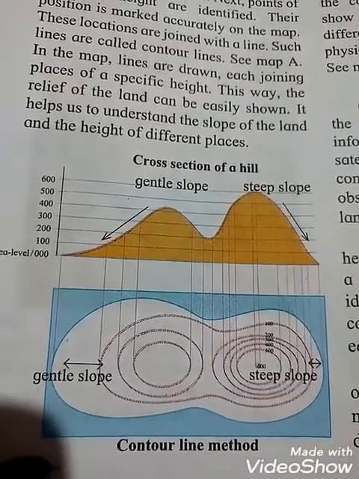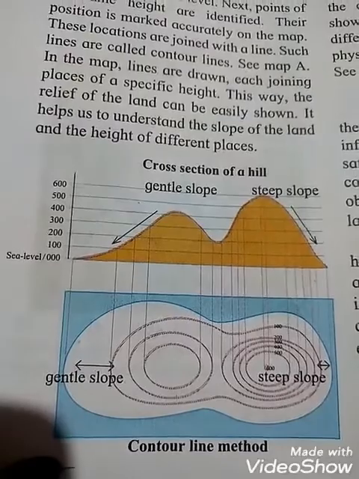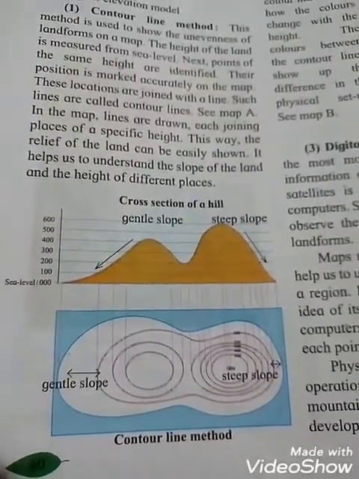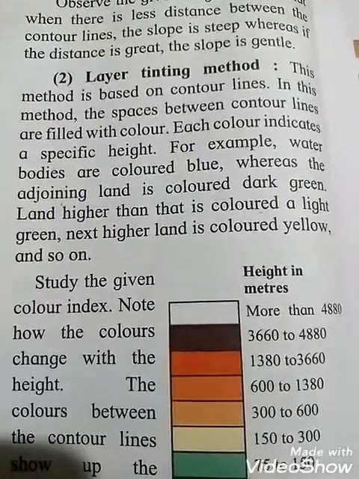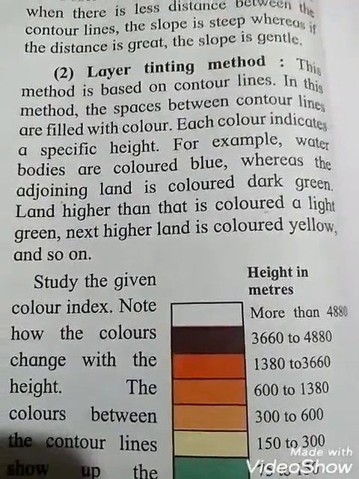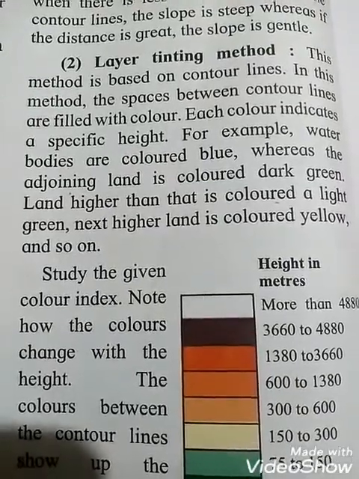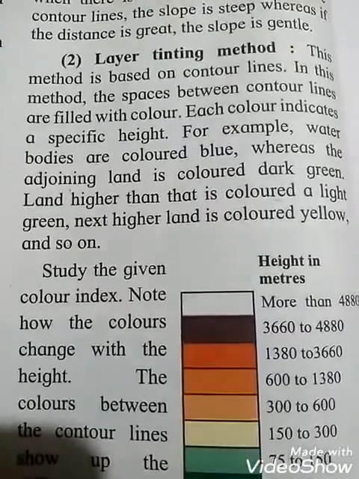So these are the differences. Okay students, can you understand? So these are the contour lines method. Okay students, the second one is the layer tinting method. This method is based on contour lines. In this method, the space between contour lines is filled with color.